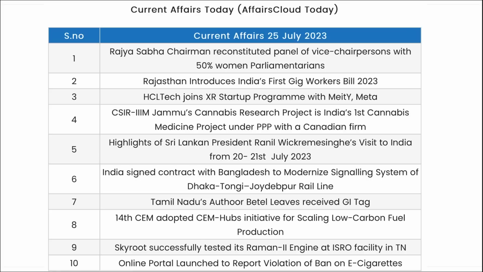So these are your few current affairs, friends. Now let's go for the revision part. The Rajya Sabha chairman reconstituted the panel of vice chairpersons with 50% women in Parliament, right? In this panel of 8 persons, 4 are women. So it is 50-50 participation, that is equal representation of women.